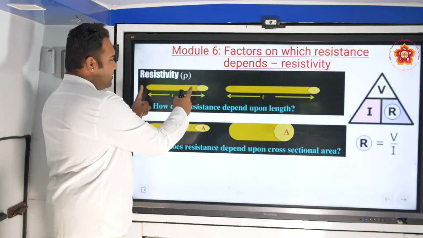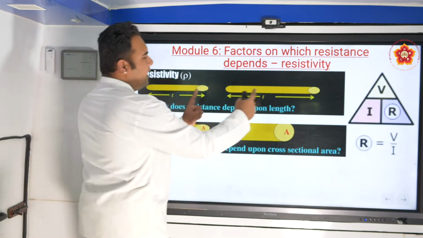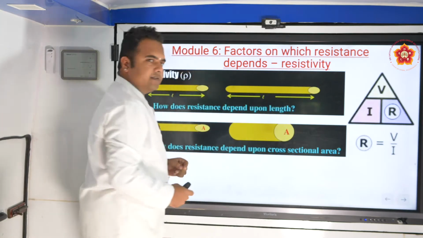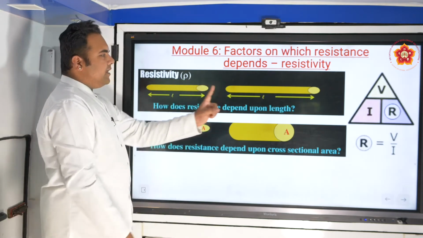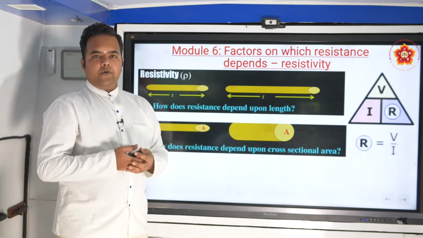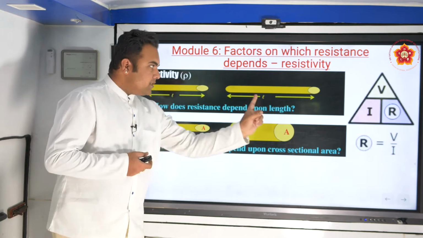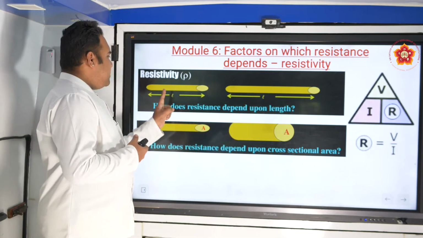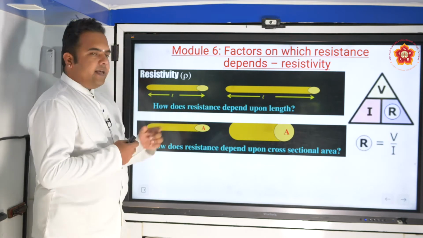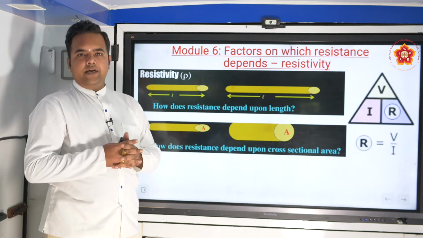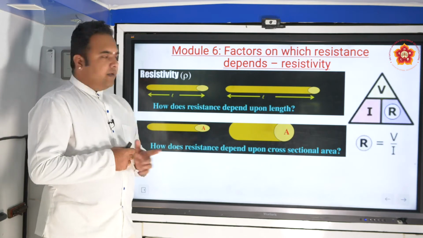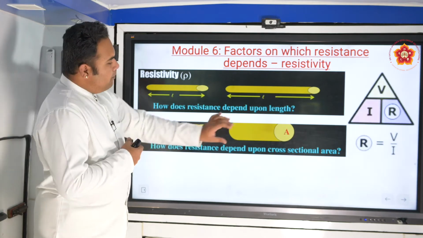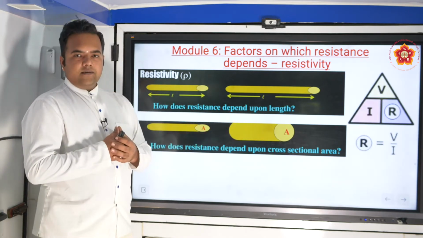Let's see these two cases now. Smaller length, smaller resistance; larger length, larger resistance. If you increase the length further, the resistance will be much more, because the electrons need to move through that much length. So the relation between resistance and length is direct proportionality. Now here it's the opposite. More area, lesser resistance.